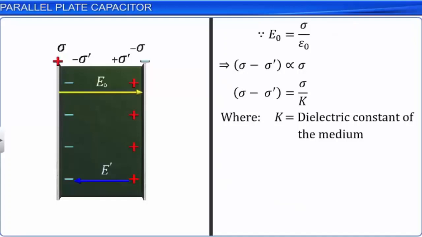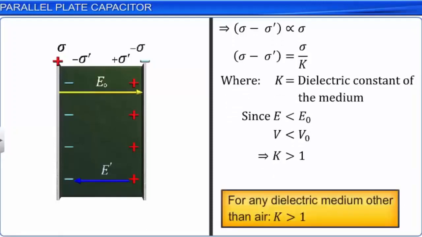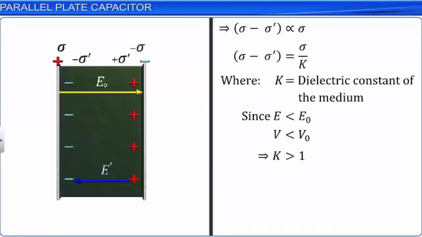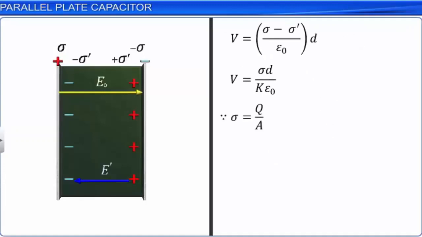Since the electric field strength E is less than E naught, and hence potential difference V is less than V naught, this clearly implies that the value of K must be greater than 1. For any dielectric medium other than air, K is greater than 1. Using sigma minus sigma dash equal to sigma by K in the expression for V, we get V is equal to sigma d by K epsilon naught. But since sigma is equal to Q by A, we have V is equal to Q d by A K epsilon naught.